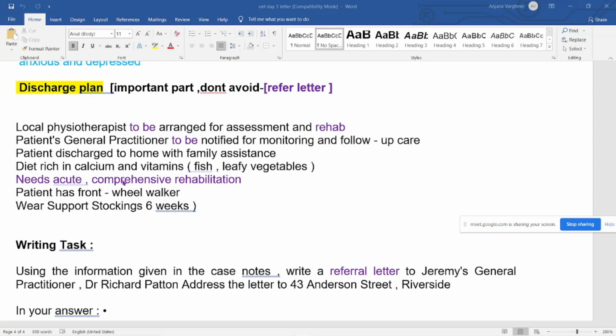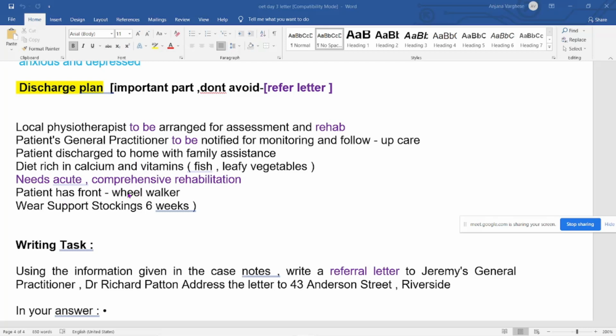"Needs acute or comprehensive" - comprehensive means detailed, complete rehabilitation. All these words, when you are preparing for the writing, you can apply in the speaking section also. So you should know the meaning. You can use the same in the speaking also.